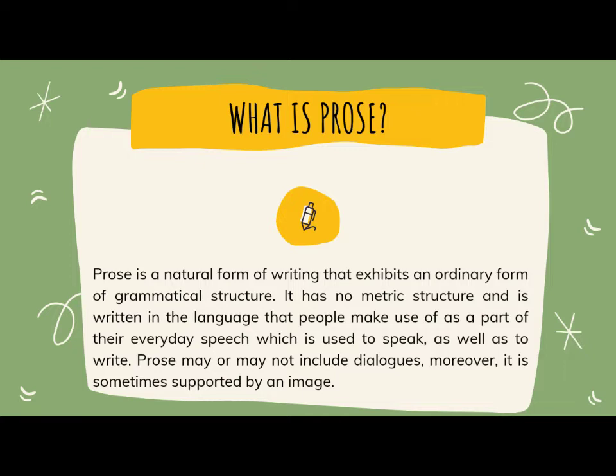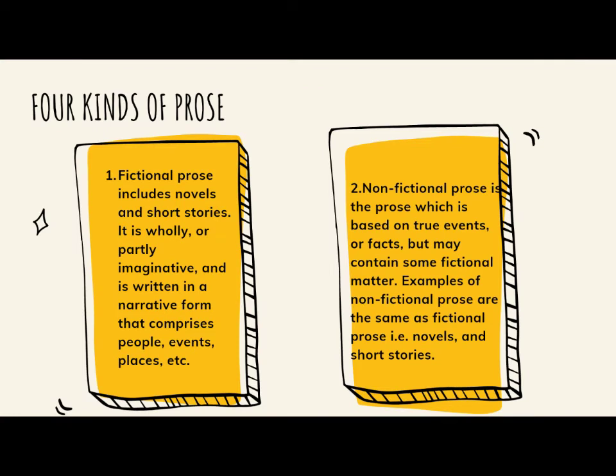Prose may or may not include dialogues. Moreover, it is sometimes supported with images. There are four kinds of prose. Number 1. Fictional prose. Includes novels and short stories. It is wholly or partly imaginative and is written in a narrative form that comprises people, events, places, etc.